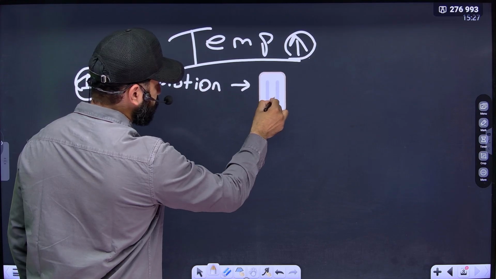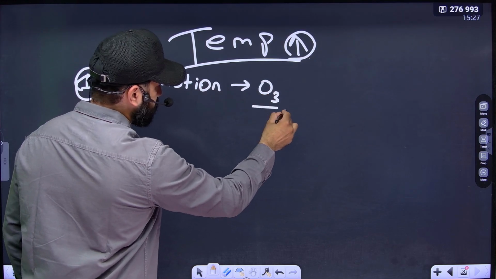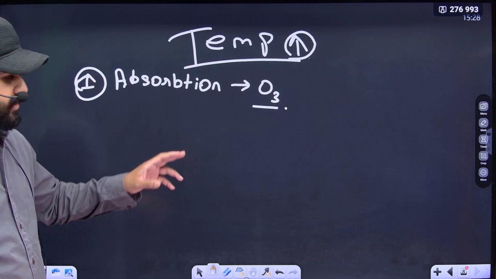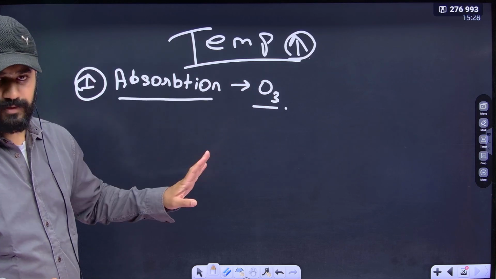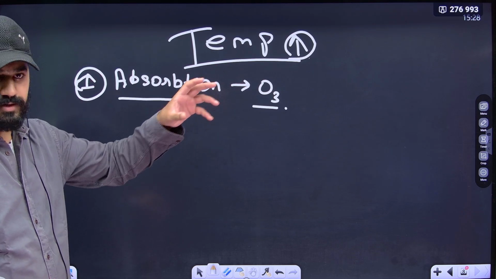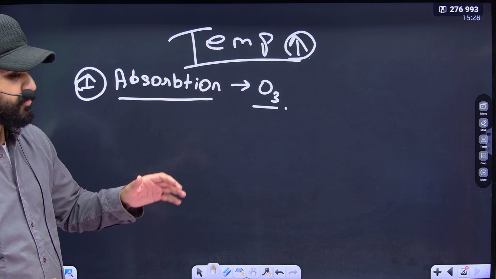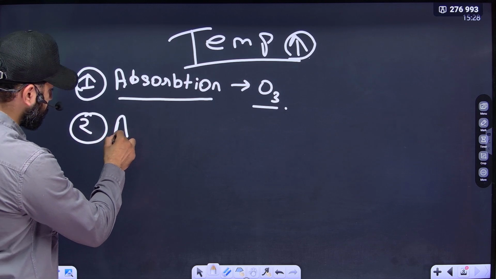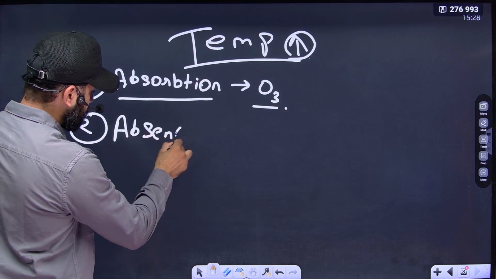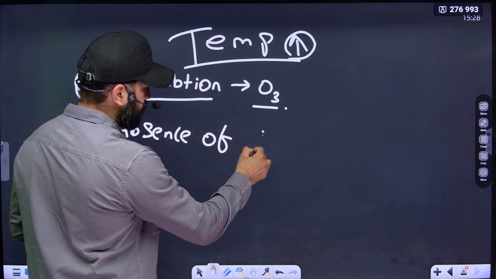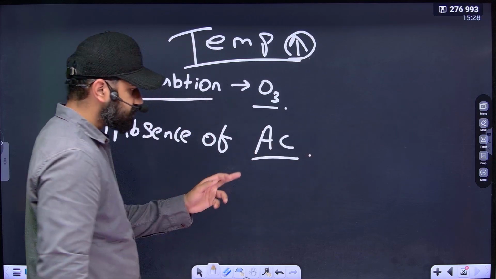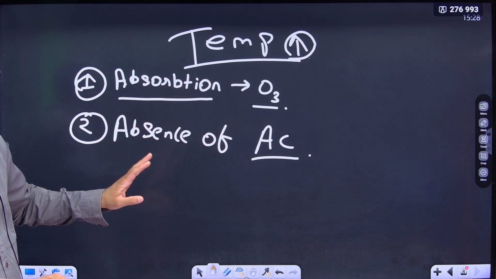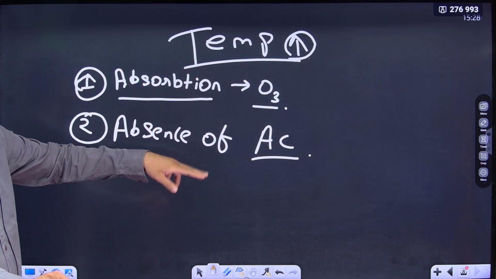Absorption by O3. Harmful ultraviolet rays, or we can say the sun's UV rays, are absorbed by the ozone layer. Since it is absorbing the sun's insolation heating, the temperature increases in this area. The second reason is the absence of adiabatic cooling. We have understood what adiabatic cooling is. There is an absence of adiabatic cooling in the stratosphere, therefore the temperature increases, not decreases, with height.